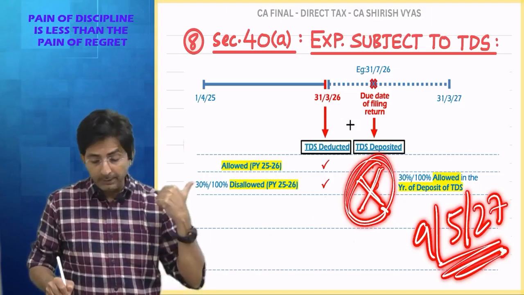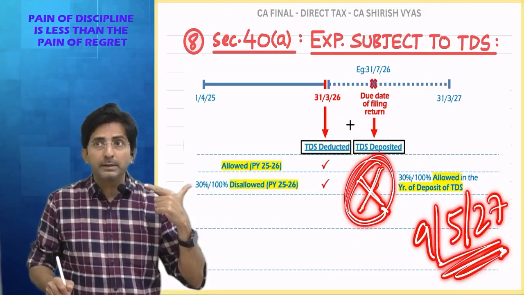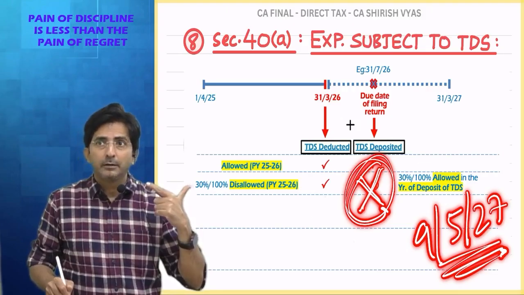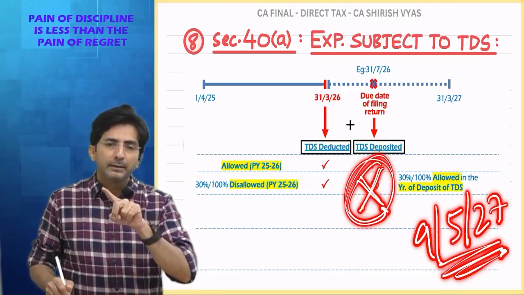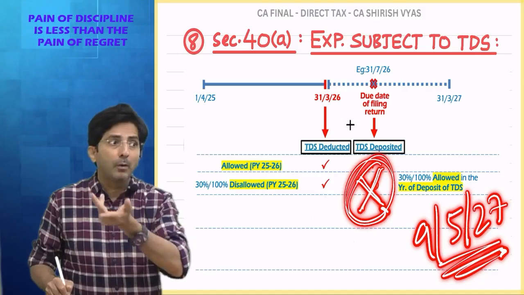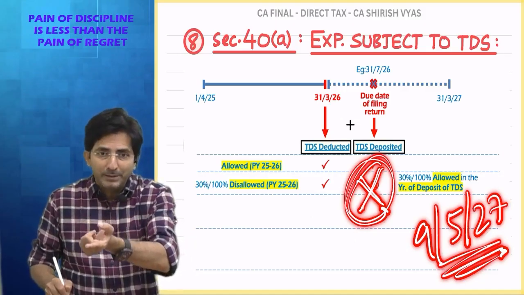But I deposited it on 9th May 27. So 9th May 27 is which financial year? 27-28. So when I file the return of 27-28, the same 30% will become allowed. But in that year, I will show it as unrecorded business expense.